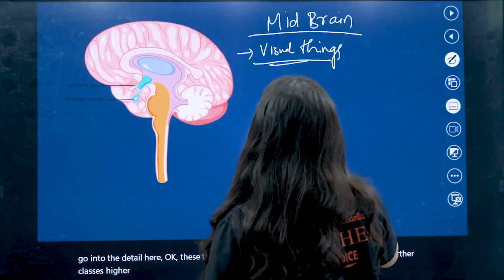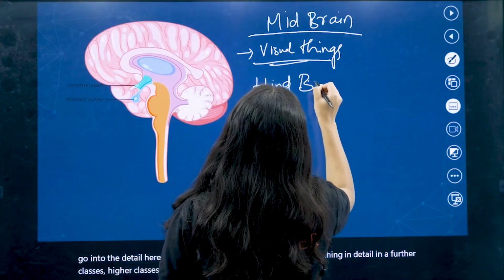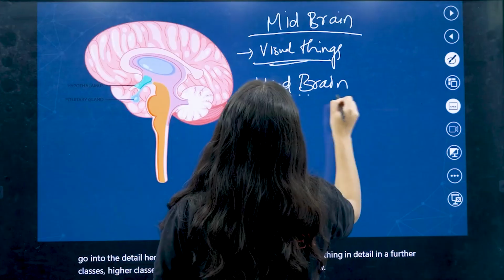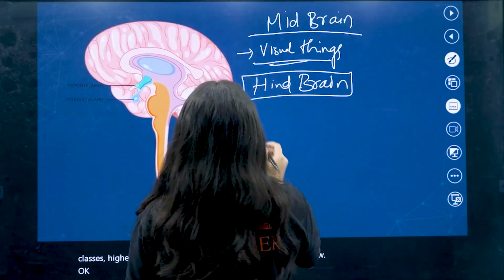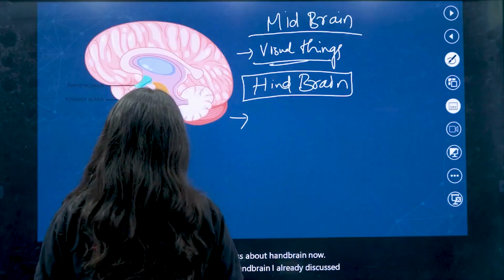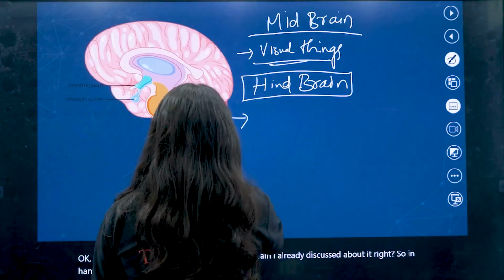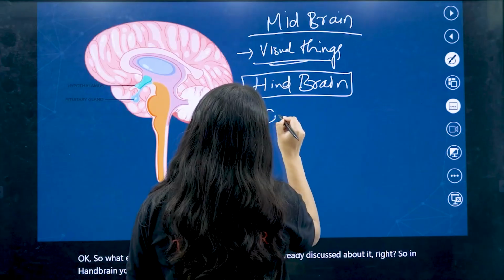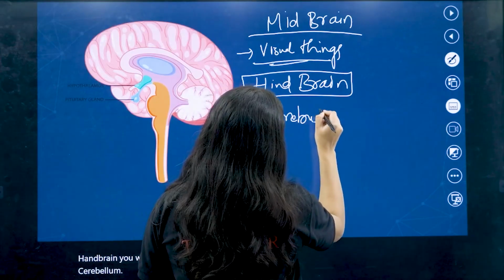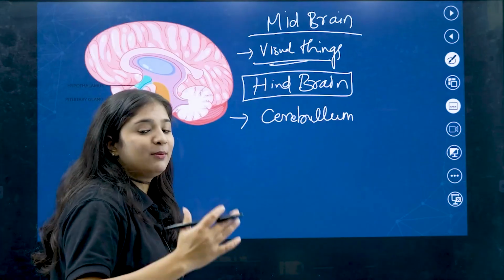These things you will be studying in detail in the higher classes. So we will discuss the hindbrain now. I already discussed it, right? In the hindbrain you will find the cerebellum. Cerebrum is different and cerebellum is different.